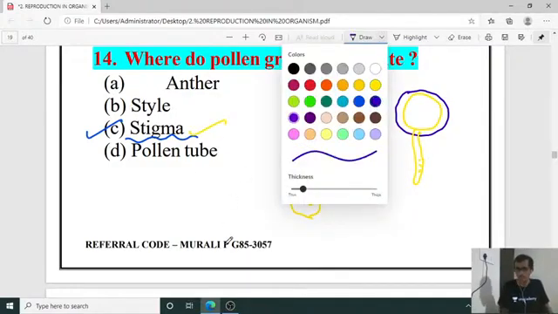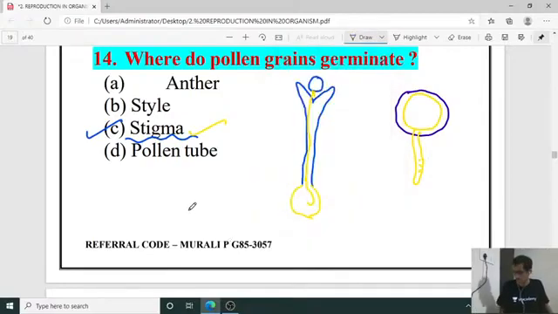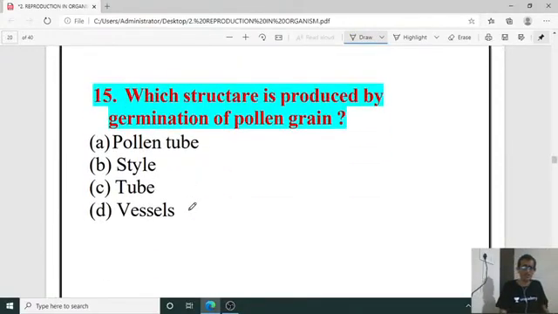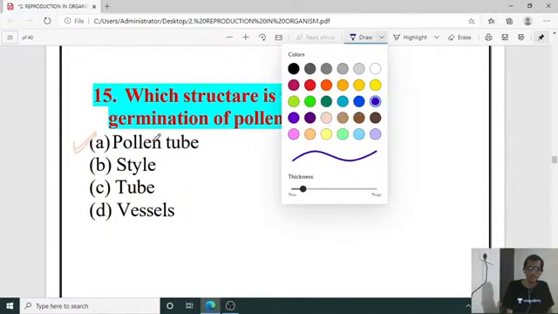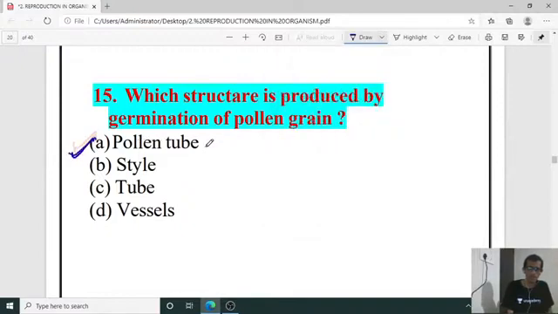Next, question number 15. Which structure is produced by germination of pollen grain? How can we make out the pollen grain is germinated? It is by observing the pollen tube. Under the microscope, if you take the pollen germination percentage test, you can make out that clearly.